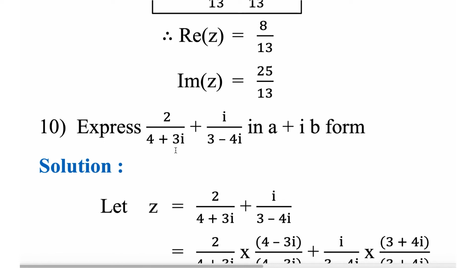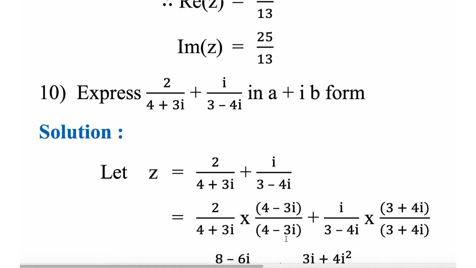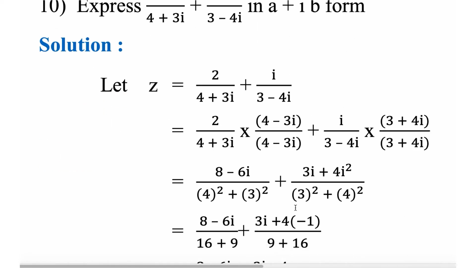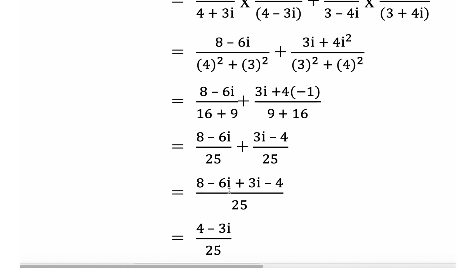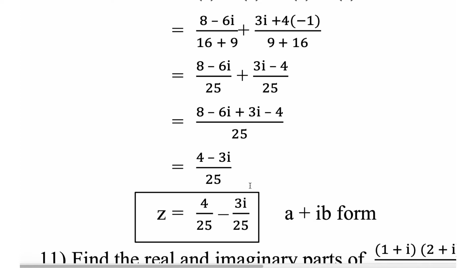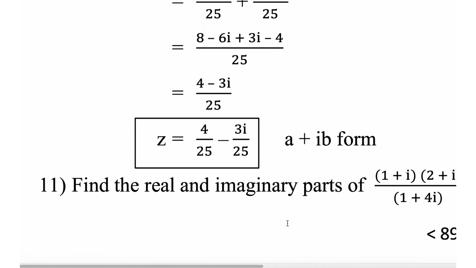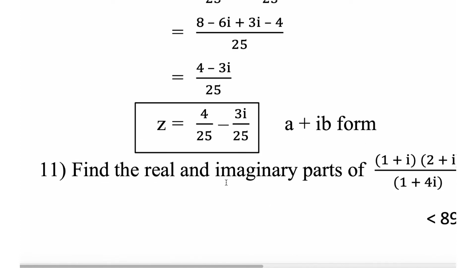Otherwise do one thing. Take LCM. Oh, taking LCM won't work. Rationalize it. This, rationalize this, rationalize that. You get this and this. Add them up together. You got 4 minus 3i, I guess. So 4 by 25 minus 3i by 25. This is the a plus ib form.